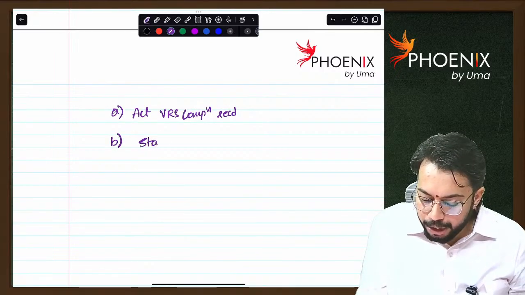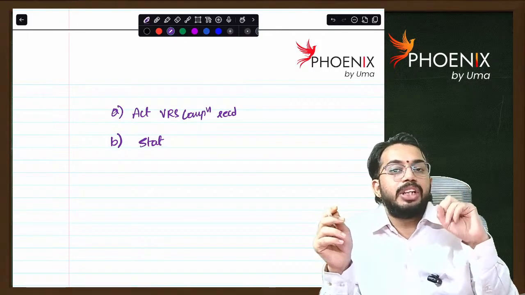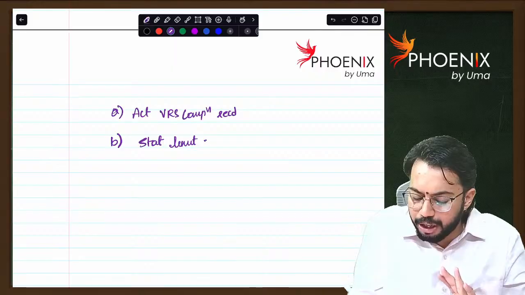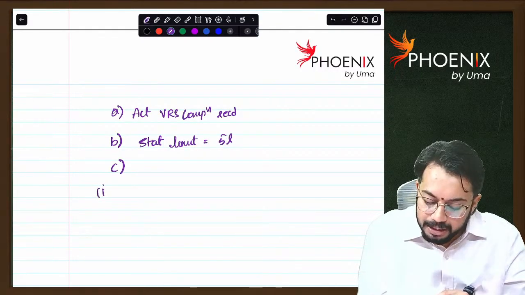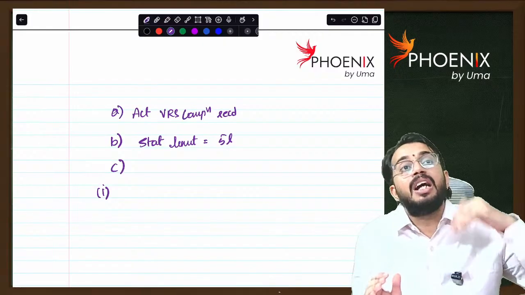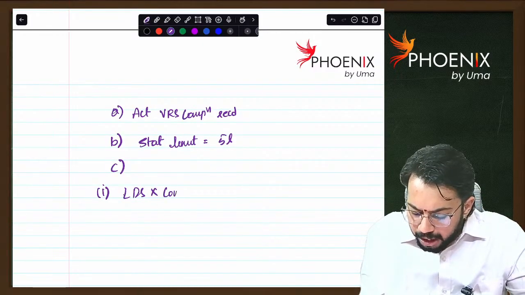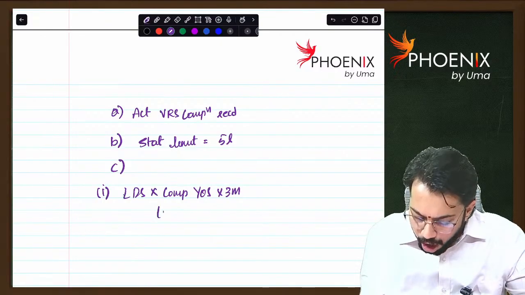Step 2, statutory limit. For retrenchment compensation and for VRS compensation, the statutory limit is the same: 5 lakhs. Step 3 has two sub-steps. The first sub-step is for completed years: last drawn salary into completed years of service into 3 months.